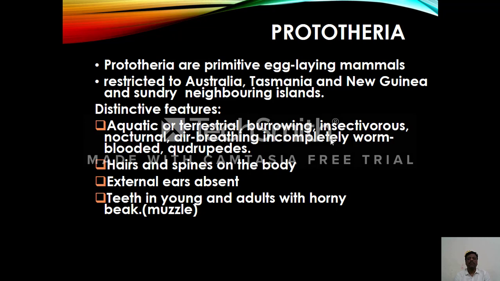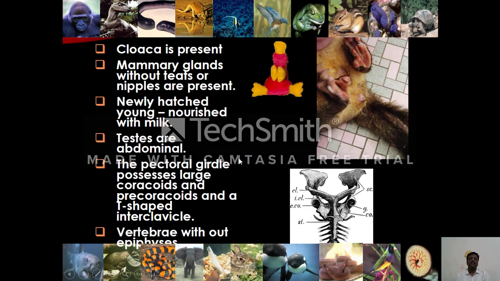Hairs and spines are present on the body. External ears are absent. Teeth are present in the young individuals; in the adults, a horny beak or muzzle. Cloaca is present. Cloaca is the common chamber for both the digestive system and the urogenital system.